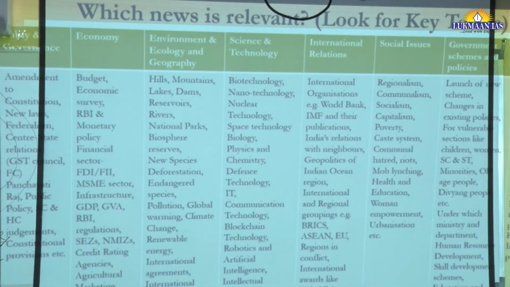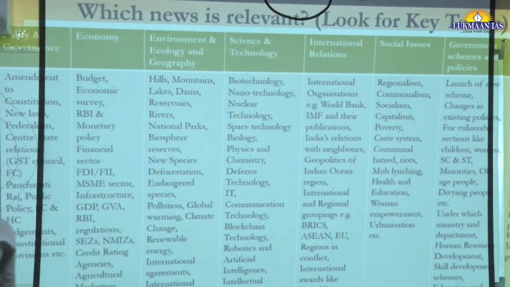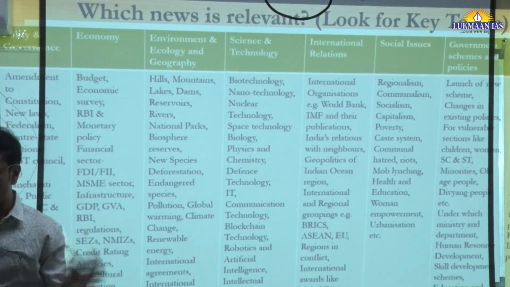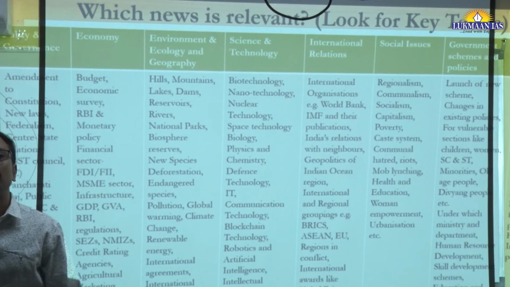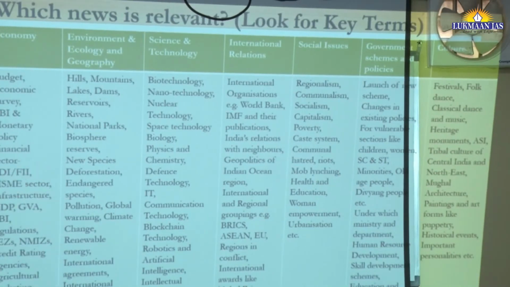Let me give some brief information: polity and governance, economy, environment, science and technology, international relations, social issues, government schemes and policies, and culture. You can divide your notebook into these sections and look for these key terms.